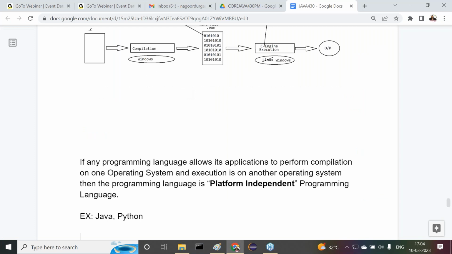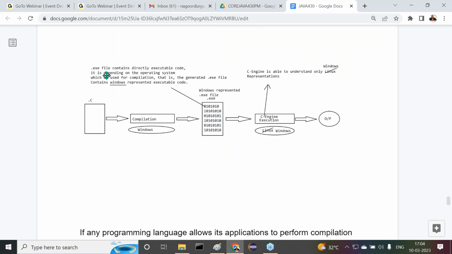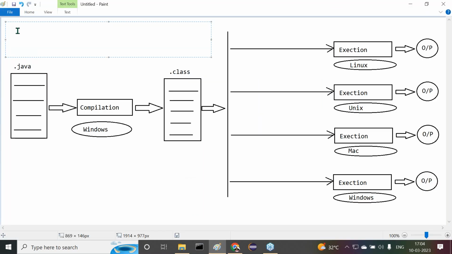The .exe file contains directly executable code, and it depends on the operating system which we use for compilation. That is, the generated .exe file contains Windows-specific executable code. Is the .exe file platform dependent or not? Platform dependent. Now I am telling you about this class file. Observe carefully.